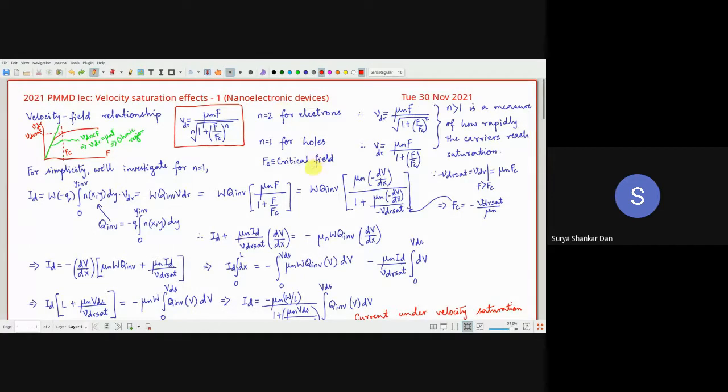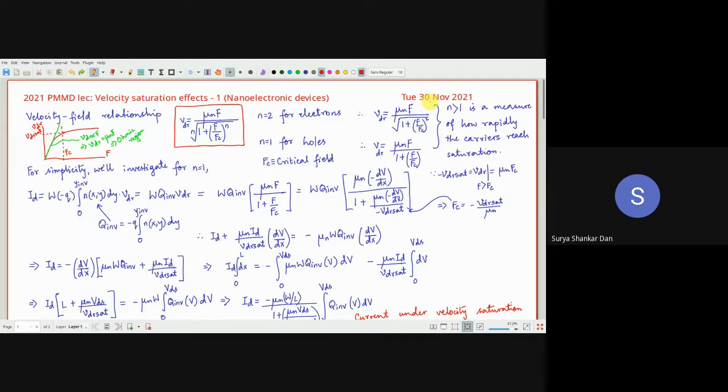So now let us look into this. For simplicity's sake, what we will do is investigate with n equal to 1. Not necessarily for the holes. All we are suggesting is, let us see what happens when we put n equal to 1, because n equal to 2 will make it slightly more complicated in the modeling aspect.